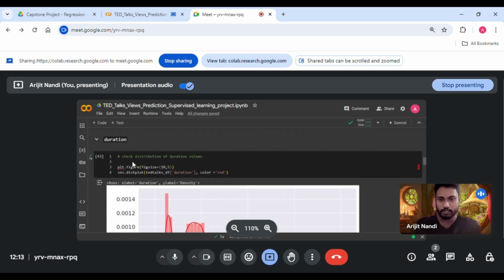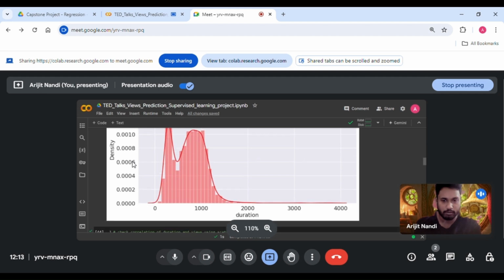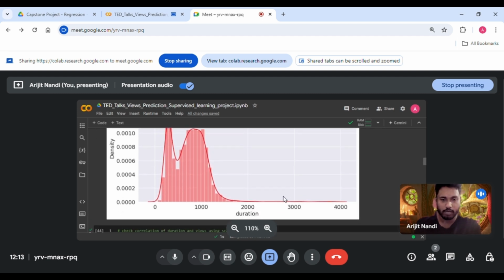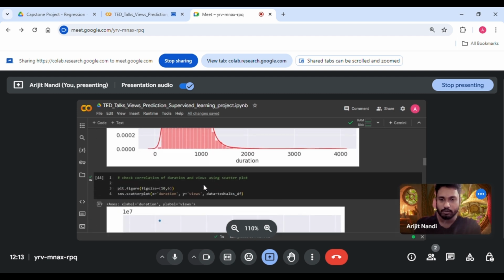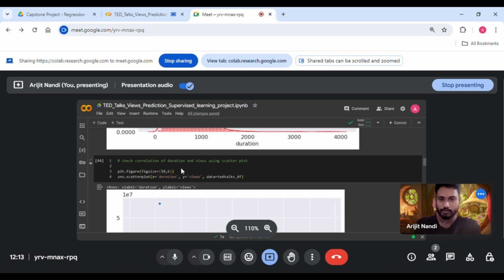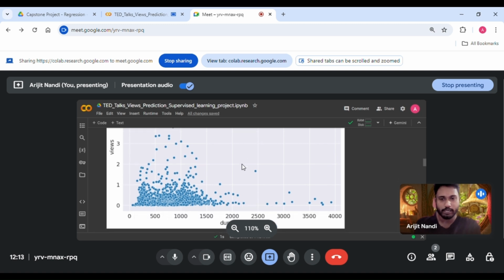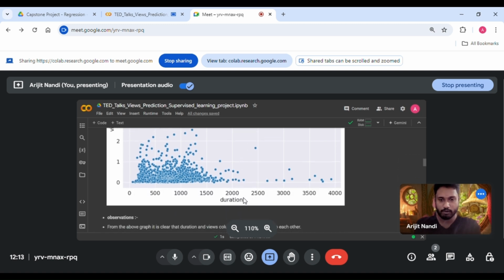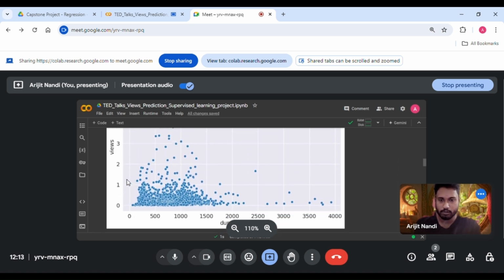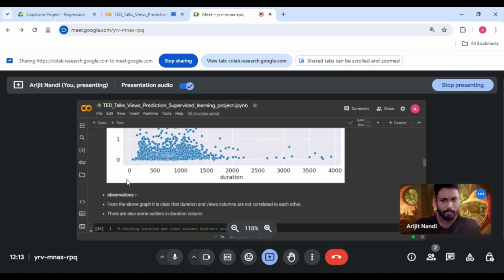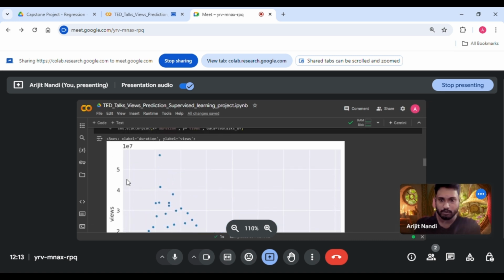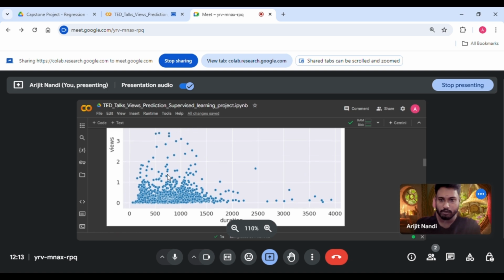Now let's see duration, and it is right skewed. You can see not highly, but it is right skewed. And now checking the correlation of duration and views using a scatter plot. Duration and views. We can see that views and duration have no correlation from here.